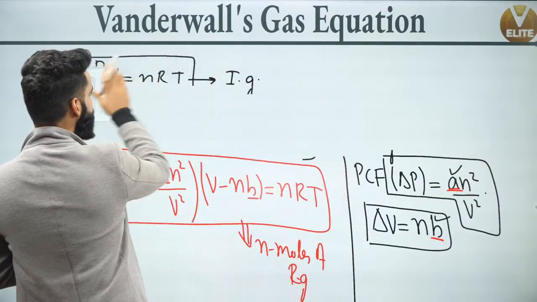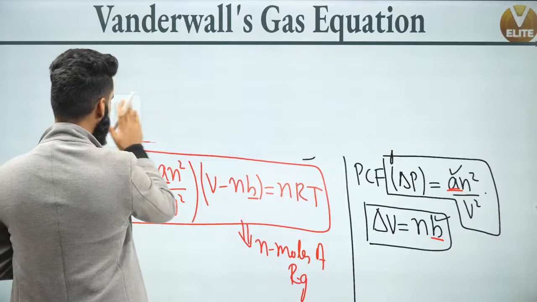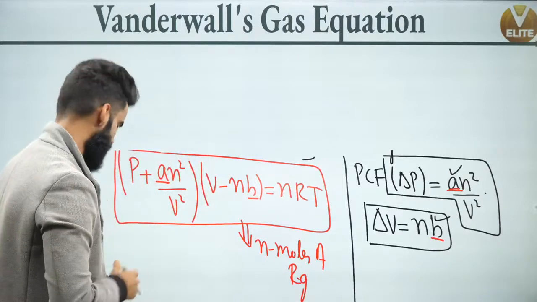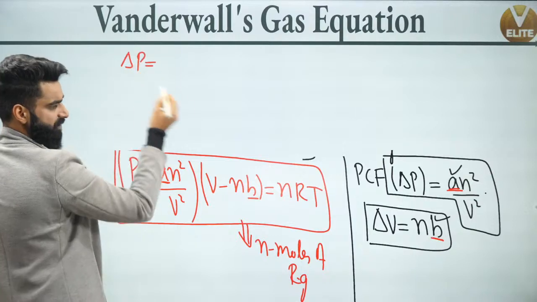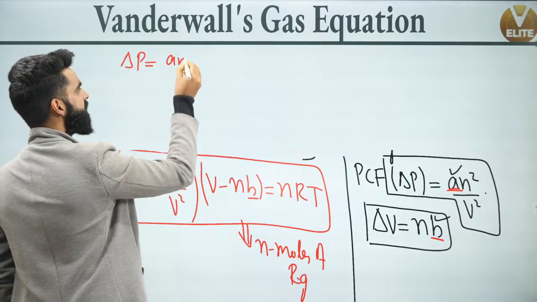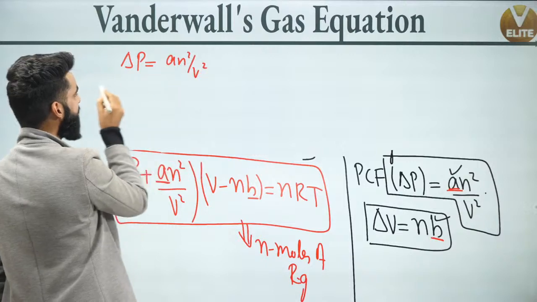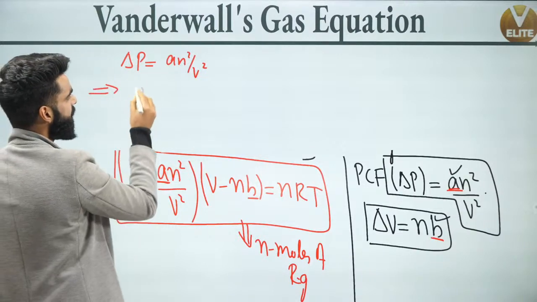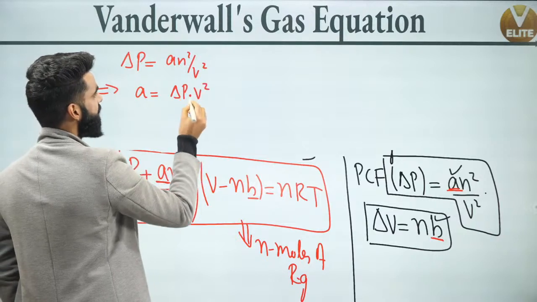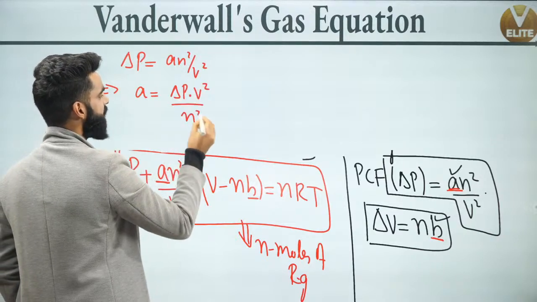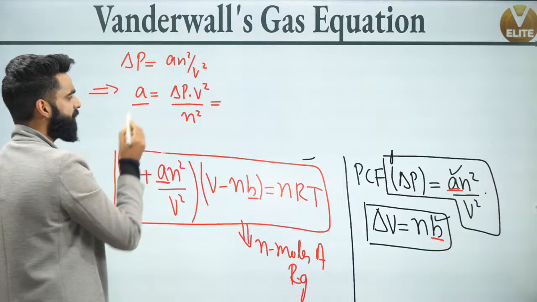I'm going to remove this part and let's talk about the units of A and B and their significance here again. See guys, we got to know delta P, which is the pressure correction factor, is equal to AN square divided by V square, correct? Can I eliminate A from here? Can I say A is going to be equal to delta P V square divided by N square? So what do you think should be the units of A?